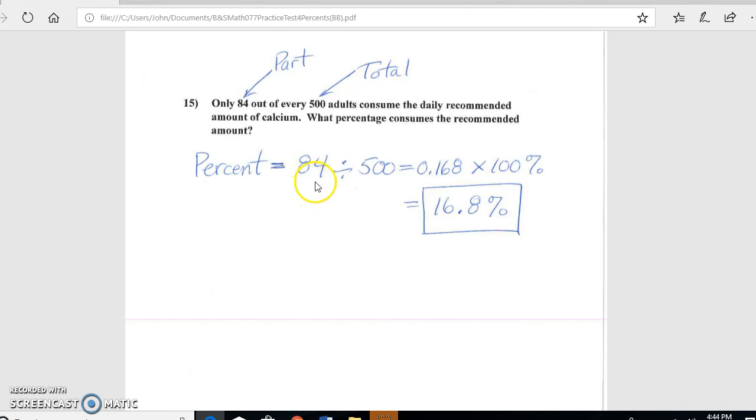So the 84 divided by 500 is going to give me 0.168 on the calculator, and that's a decimal number. I always have to multiply by 100 to change it to a percent, and my final answer is going to be 16.8%.